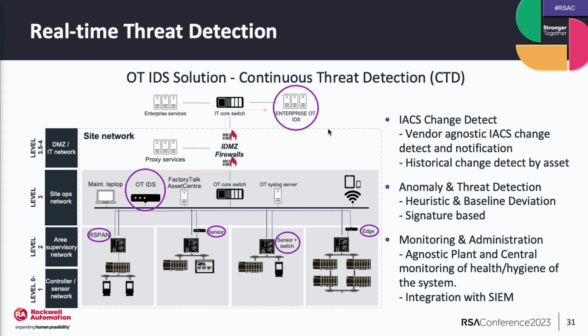A lot of vendors have different solutions in that space, and building that baseline, I think, is key, as well as putting the sensors out there so you can build out that monitoring. Many of the systems integrate with existing SIEMs, as well as syslogs, right? One of the key differentiators between a traditional IT IDS solution and an OT IDS solution is that understanding of those industrial protocols.